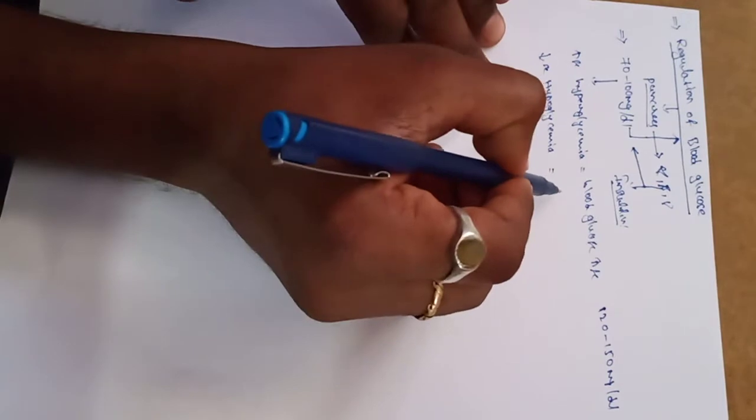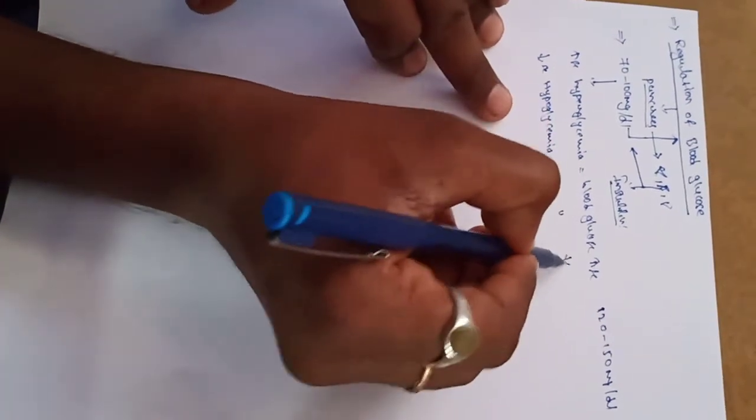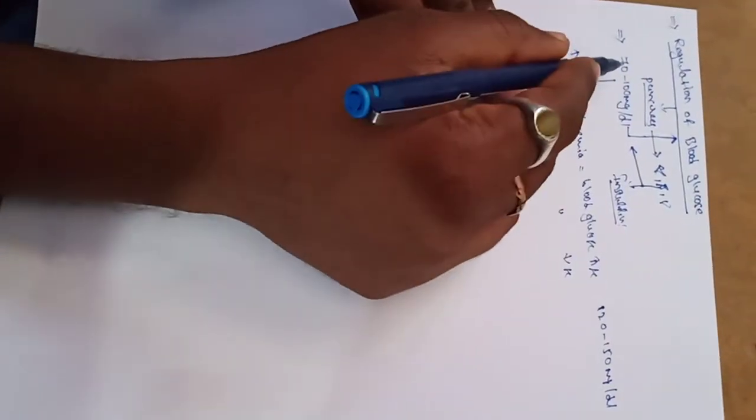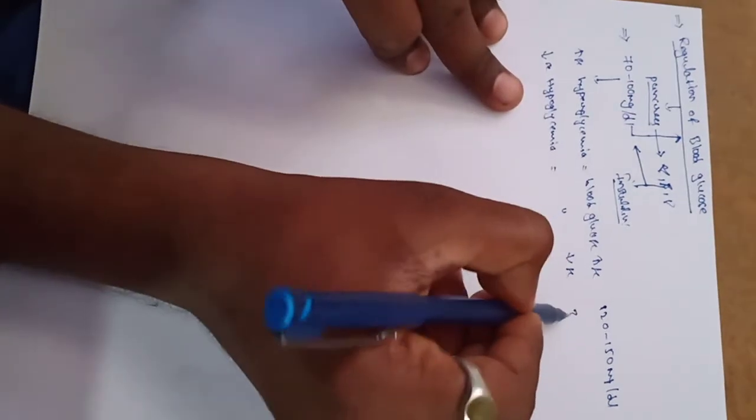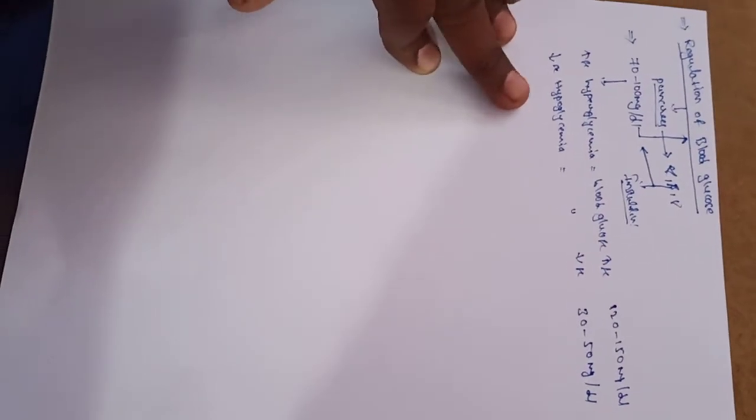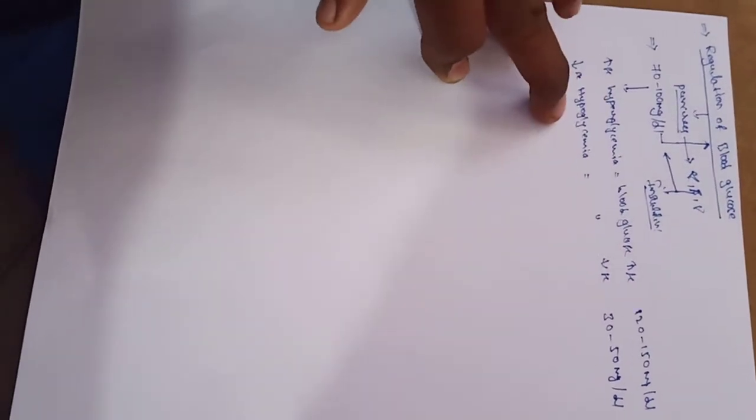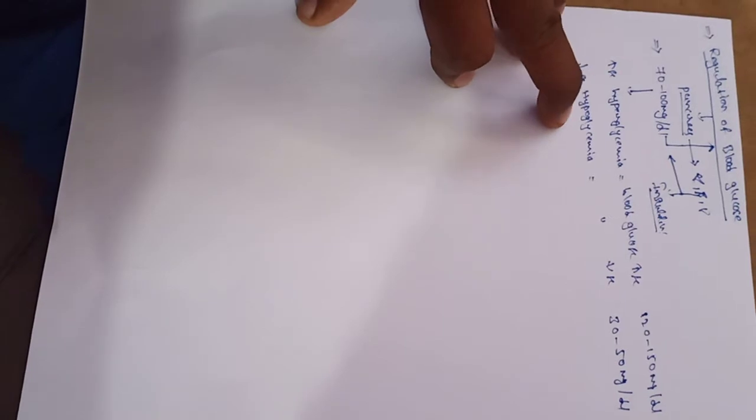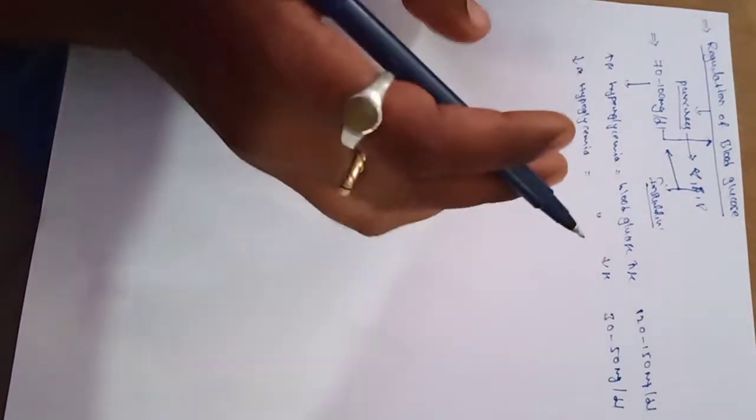What is hypoglycemia? Hypoglycemia means the blood glucose level decreases. For example, the normal value is 70 to 100 mg, and here it falls to only 30 to 50 mg per deciliter. This is known as hypoglycemia. So this is how hyperglycemia and hypoglycemia relate to regulation.